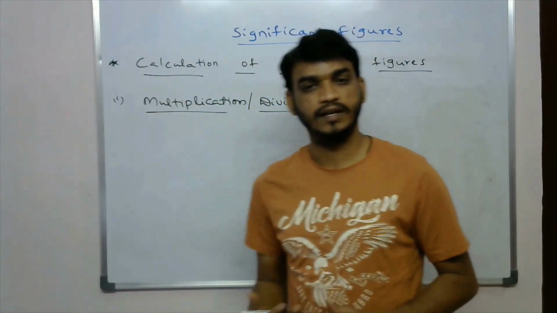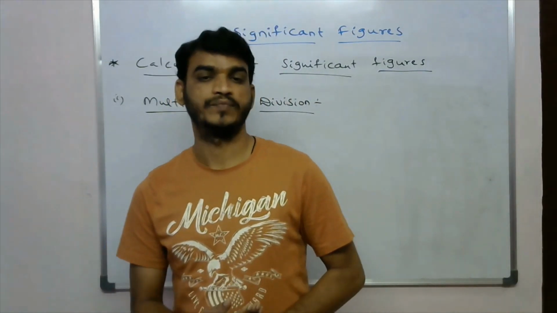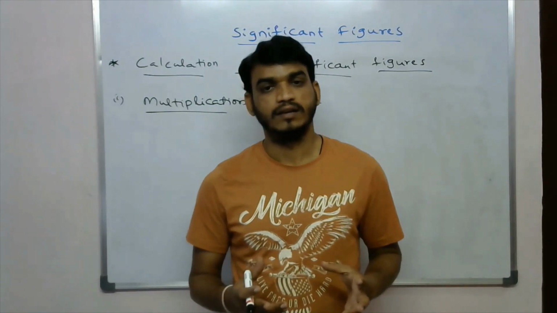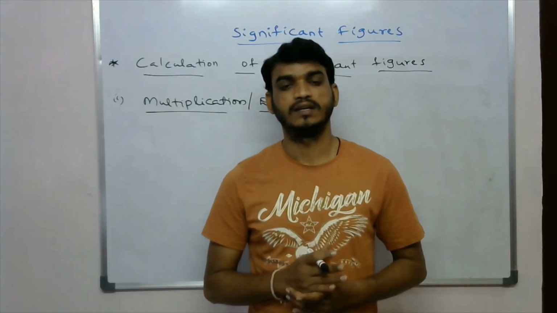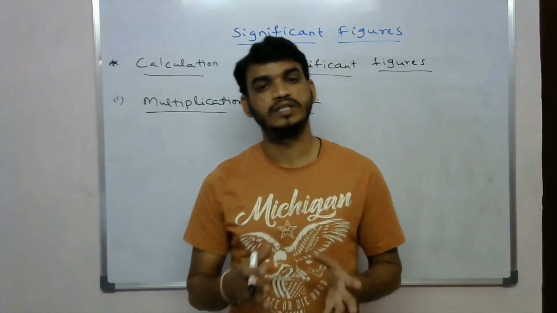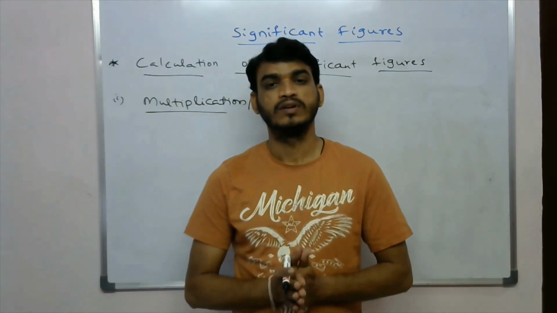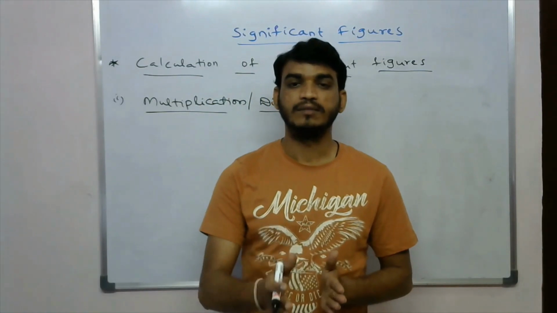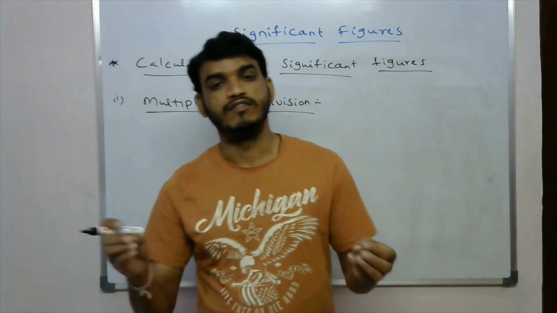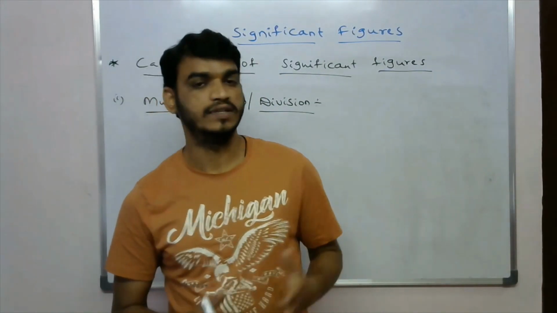How to multiply and divide significant figures? If you multiply or divide any significant figures, the result of this multiplication or division must have the same number of significant figures as present in the value with the least significant figures.